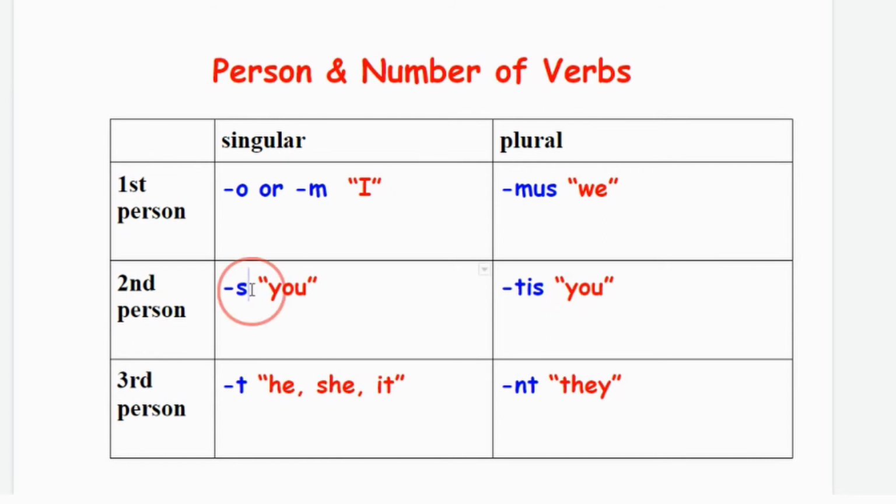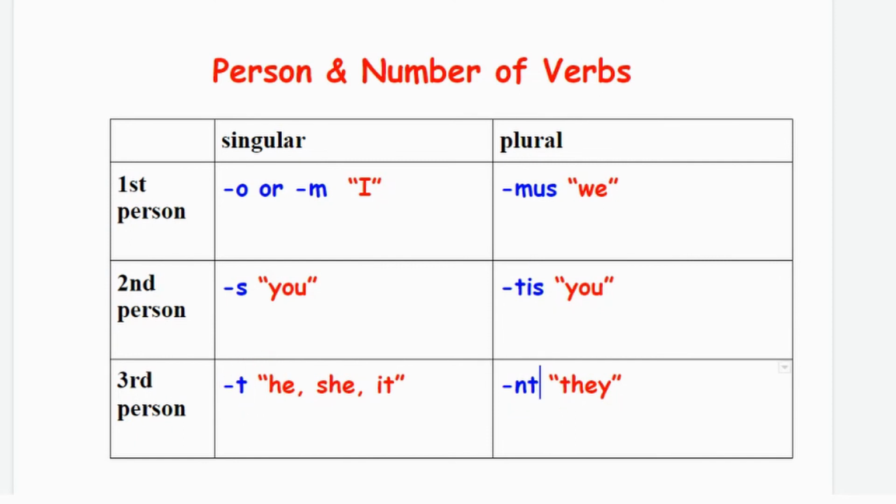If the verb ends in S, it's you singular. That's the second person. And you singular and you plural sound the same in English. Most other languages, they don't. Tis, if the verb ends in tis, that means you plural. And the third person, if it's he, she, it, or some sort of singular noun, the girl, the man, the horse, the ship, whatever else, ends in T. And the plural of that, NT.